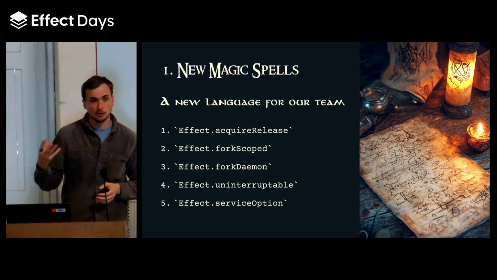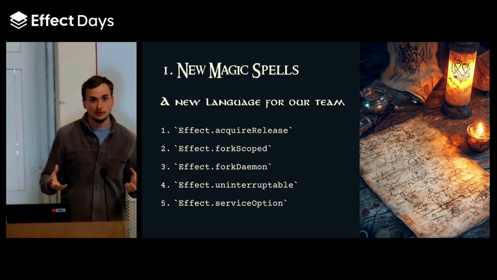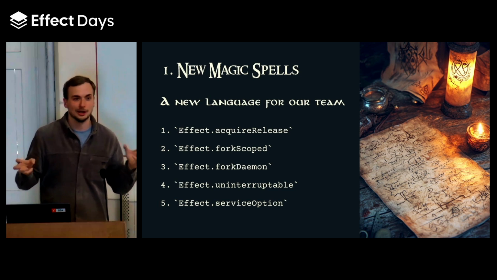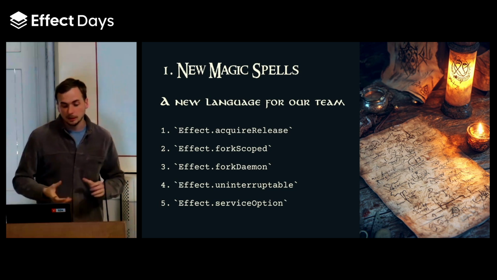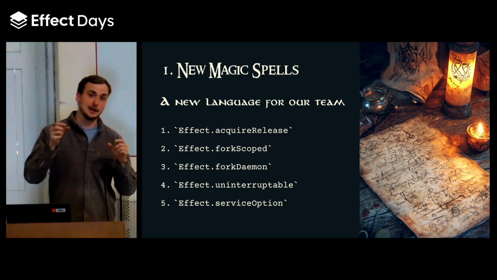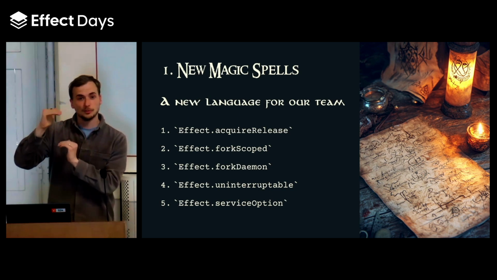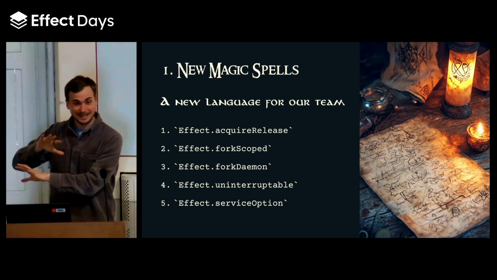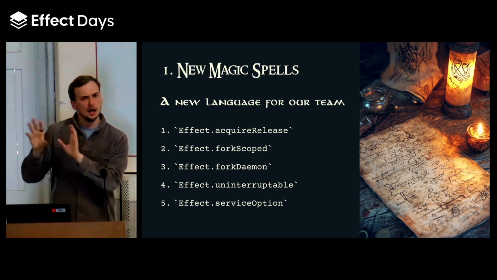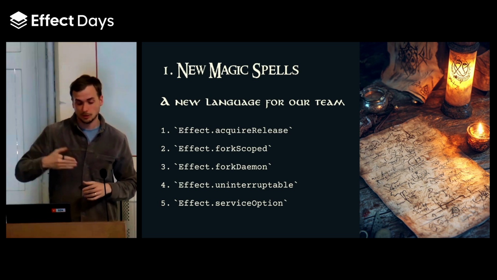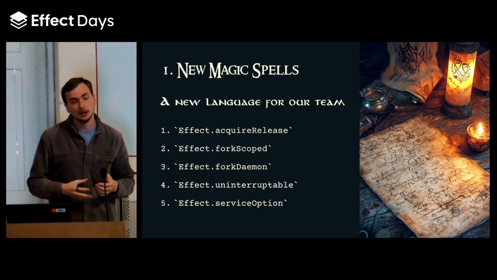ForkScoped, very powerful, generally forking. Again, if I do that with promises, just fire and forget, they're gone, but I have no control. I can't just take them back or anything. Here we have extreme control. We can say I fork, meaning I run it on the side. But when this part of the program exits, please exit, like interrupt everything, fork daemon. I don't necessarily care about the scope, but when the overall project or process exits, then please interrupt, etc.